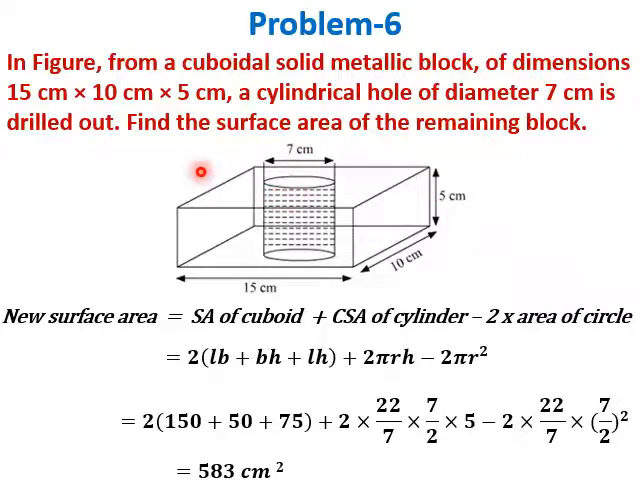In this problem, we have a cuboidal solid metallic block of size 15 into 10 into 5. It means 15 is the length, 10 is the width, and 5 is the height. A cylindrical hole of diameter 7 centimeter is drilled out. So we have drilled a hole across this length. We need to find the surface area of the remaining block.